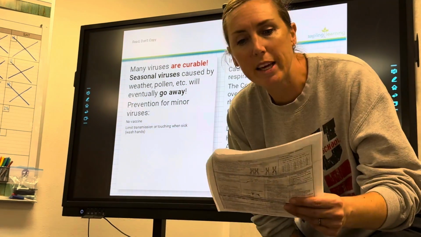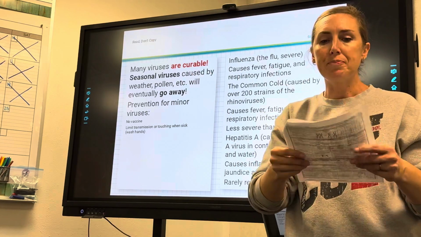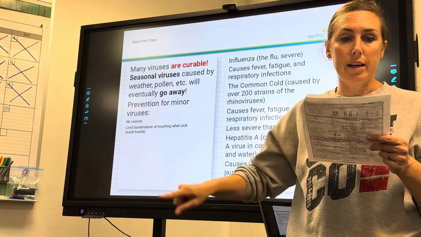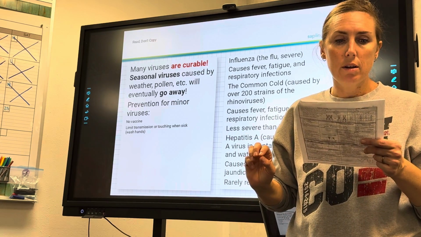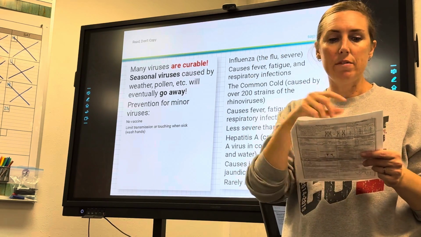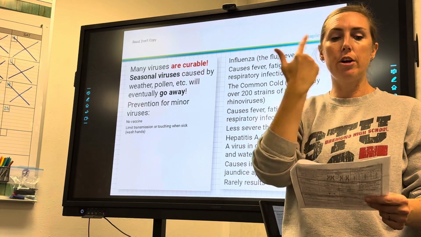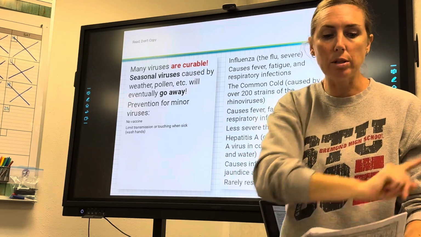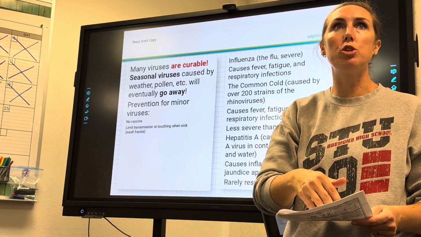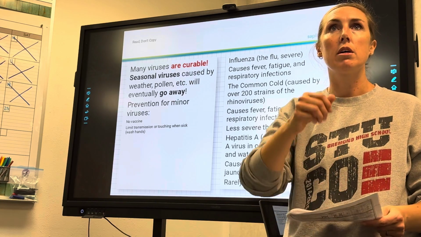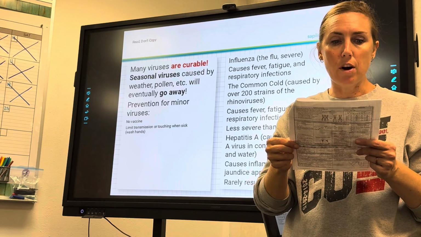Okay, so real quickly before we go, let's talk about what is on this cheat sheet. Capsid is the protein coat. Nucleic acid core, it should say the inside. I don't love this, but that's fine. So it should say viruses are made up of two things: inner nucleic acid, outside protein capsid. So a good question would be, what two biomolecules make up a virus? Protein and nucleic acids.